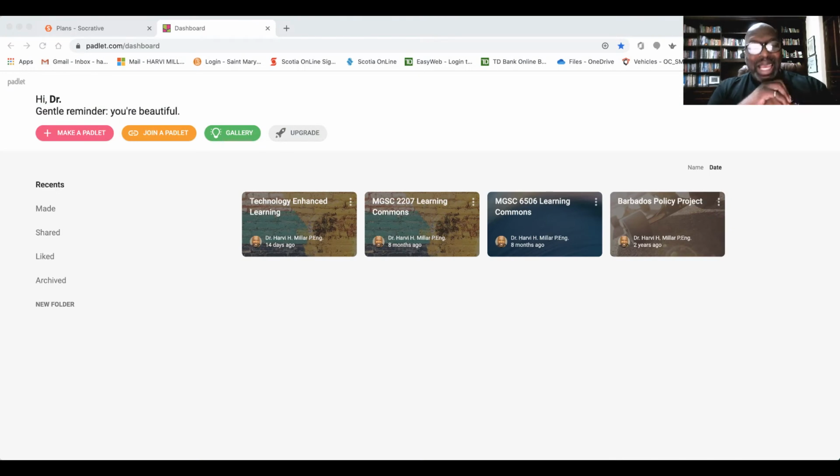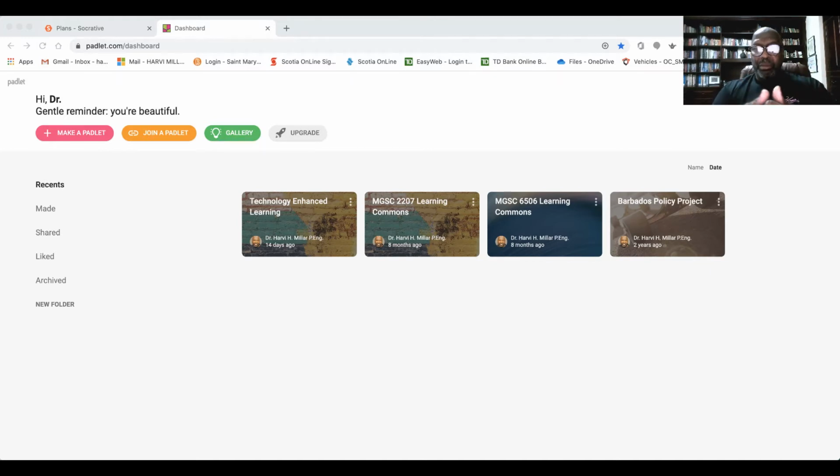Now we move on to Padlet. And as I mentioned to you, Padlet is an electronic bulletin board that could really enable you to create a learning commons for your students. When I say learning commons, a space where students could come, a central point, and they could either talk to each other or talk to you. And you could share information with them, they could share information with you.